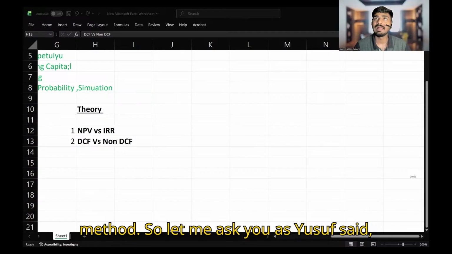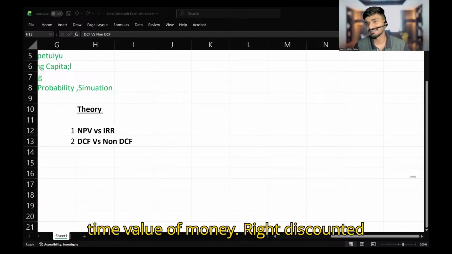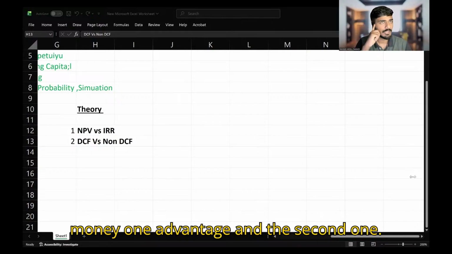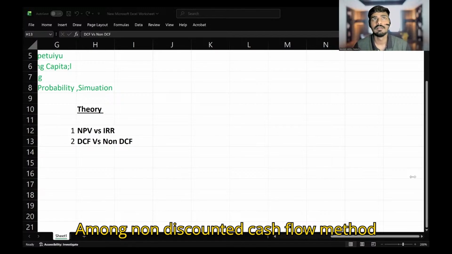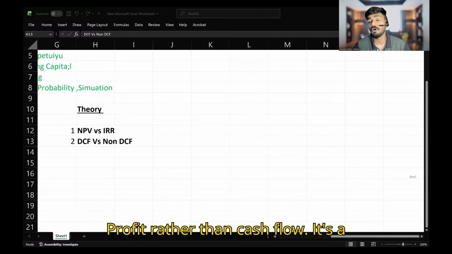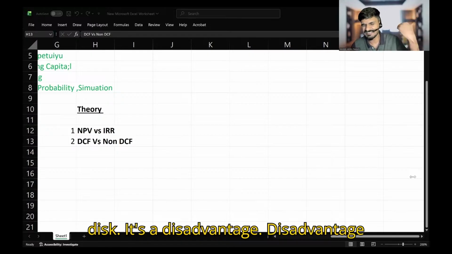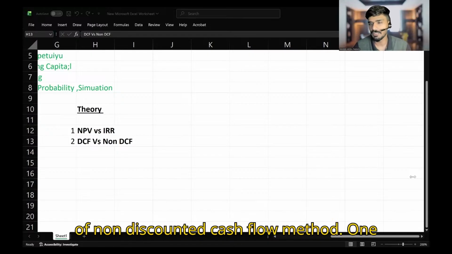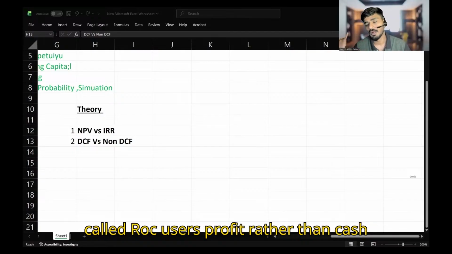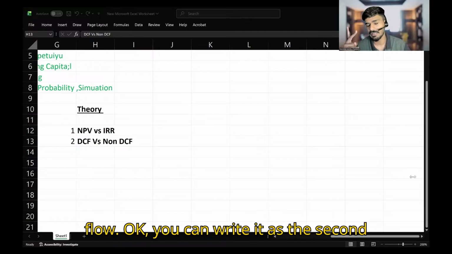So let me ask you, as Yusuf said, discounted cash flow methods consider time value of money, right? That is one advantage. And the second one, among non-discounted cash flow methods, there is a method called ROCE, which uses profit rather than cash flow. That is a disadvantage of non-discounted cash flow methods. You can write it as the second point.